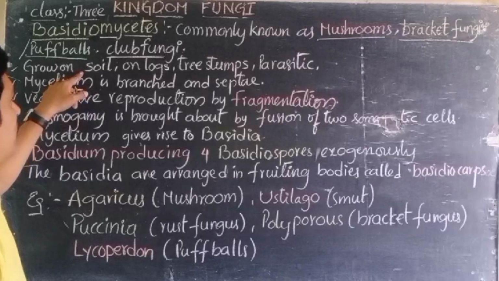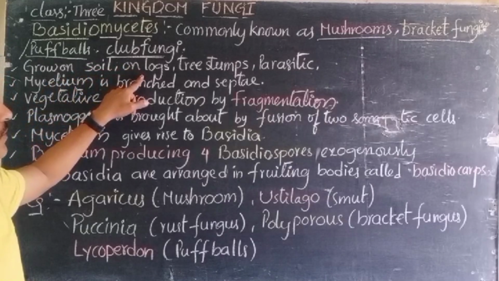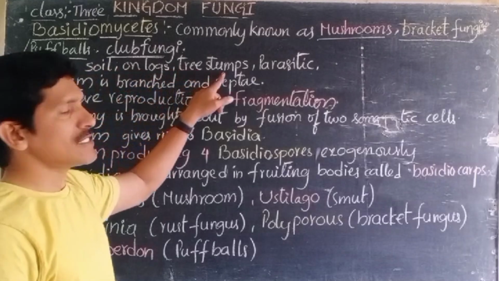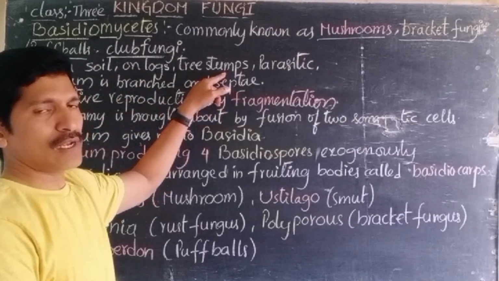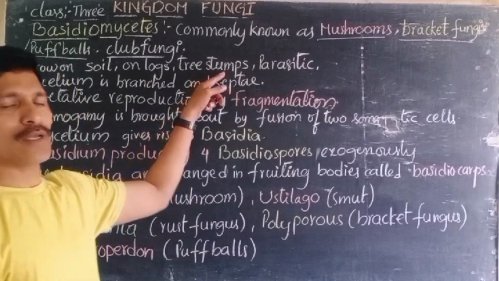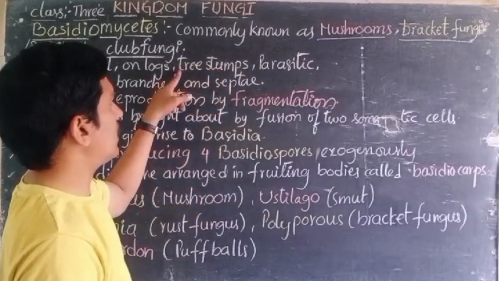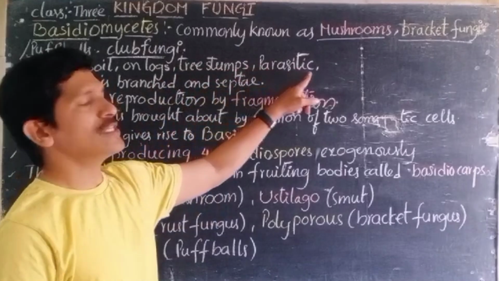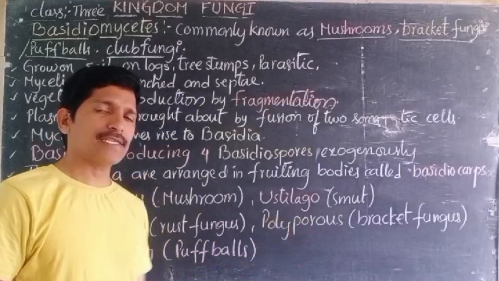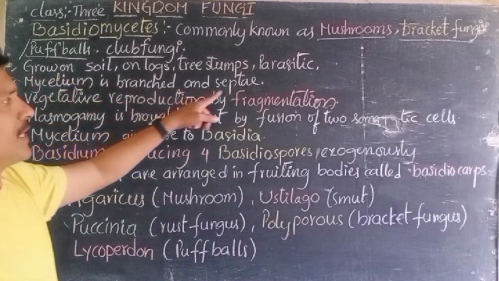The characteristics of these: they grow on soil and on wooden logs and tree stumps. Usually in the rainy season we observe this kind of growth at the bottom of trunks, called tree stumps. Also, these are parasitic organisms, that is their nutritional method. And the mycelium is branched and septate.